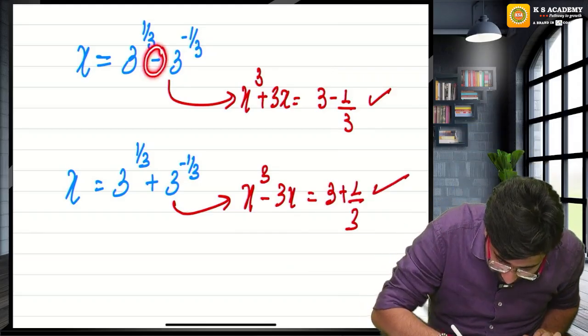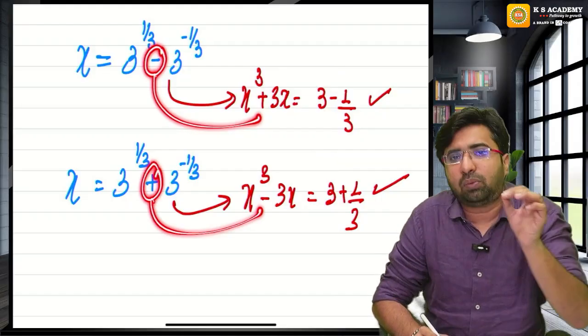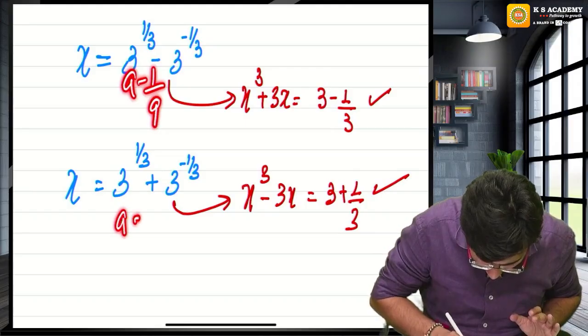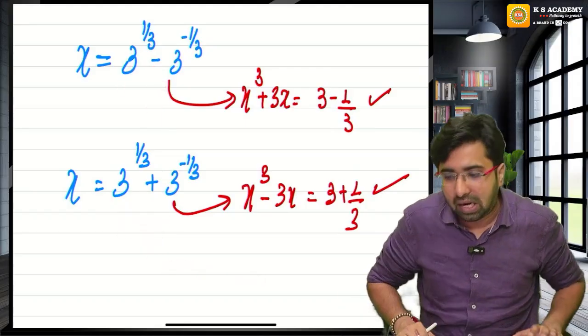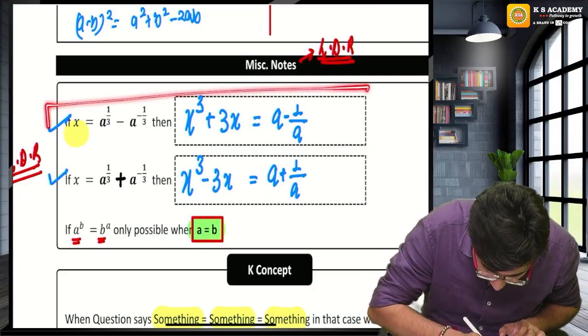If I give you minus, you can calculate x cube plus 3x. If I give you plus, you can calculate x cube minus 3x. And what will that be? a minus 1 upon a, and here it will be a plus 1 upon a. Is this point clear, guys? Can you retain this shortcut?